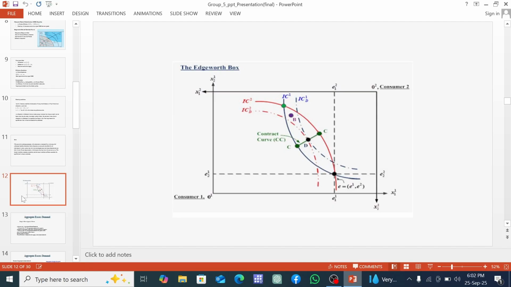Therefore, the core is exactly the set of all allocations that are inside the lens-shaped region and on the contract curve. In other words, the lens shape gives us the necessary condition and the contract curve gives us the sufficient condition. So, the core captures both fairness and efficiency in an exchange economy. It tells us which allocations are sustainable and acceptable to everyone.